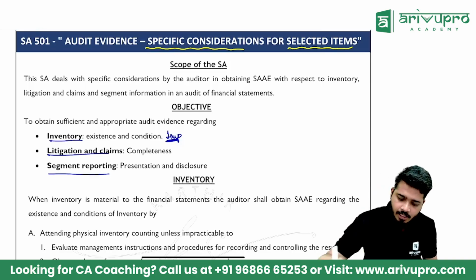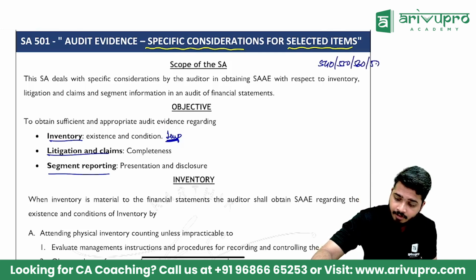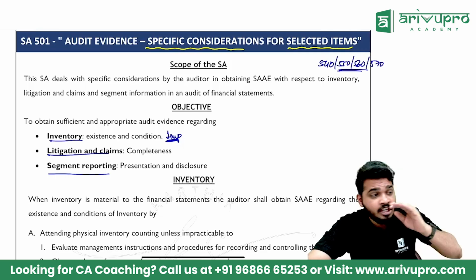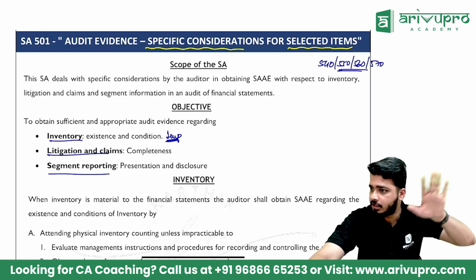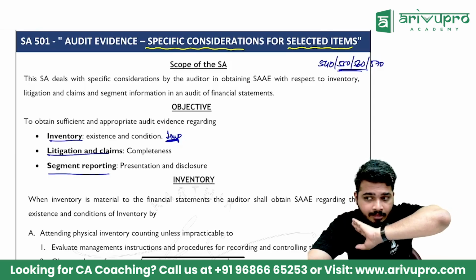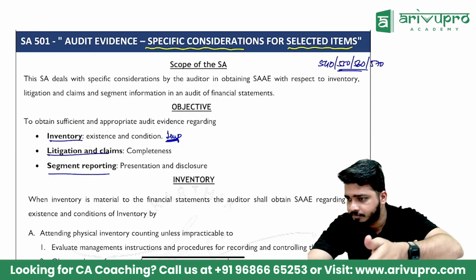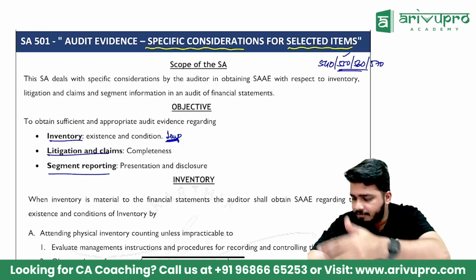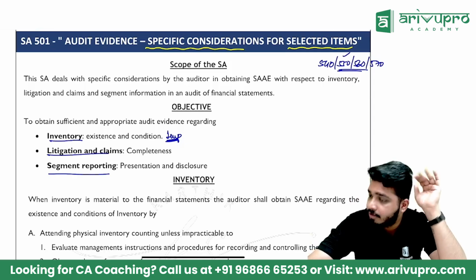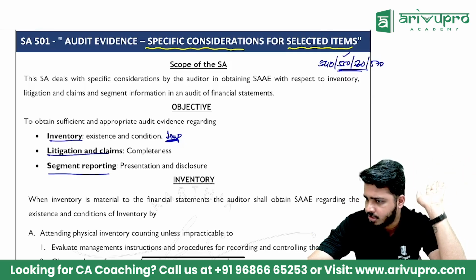Alright. Especially these standards: 540, 550, 560, 570. This is like the legendary standards for finals. These 4, especially these 4. I'm not saying others. Others are not important. I didn't mean that. But these are very, very important. Extremely important. That's the next chapter. Clear? 550 we will be seeing in this chapter. 560, 570 we will be seeing in the next chapter. And 580 is the written representations. 540 in the previous chapter we have. That is chapter number 4, risk assessment and all.